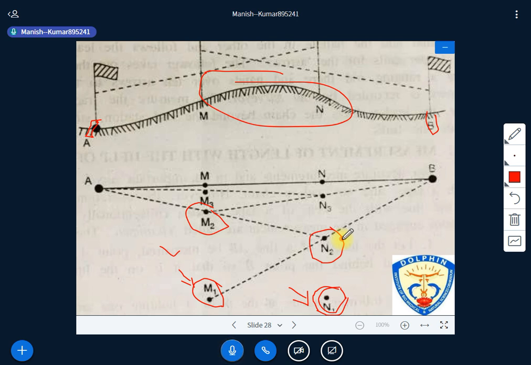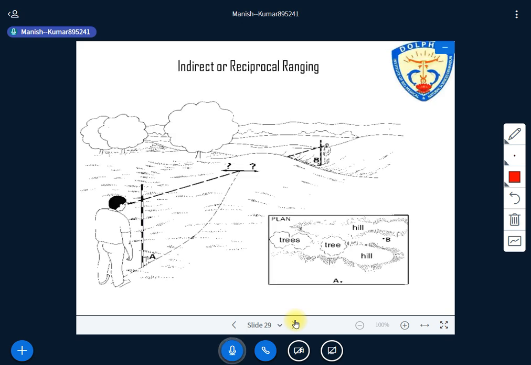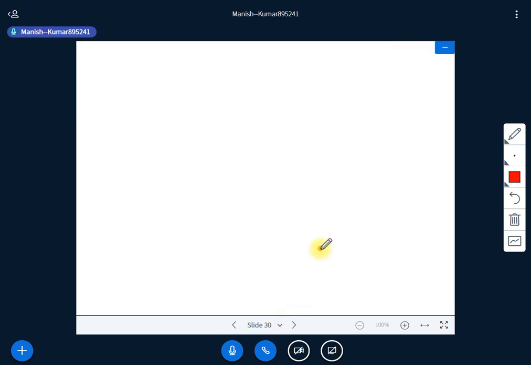So I have some images that I have collected, and I would like to explain the same procedure now. Just look here. There are points A and B, and in between we have a tree and hills. It means both points are not visible. This is the obstacle we are getting between A and B. Then how does indirect ranging work? You can look here and easily understand that.